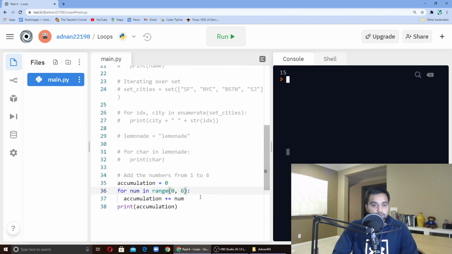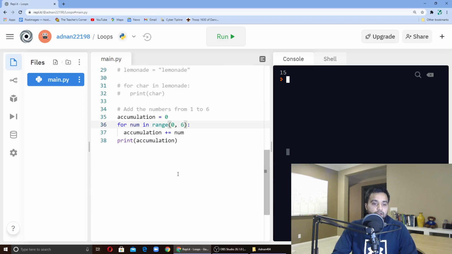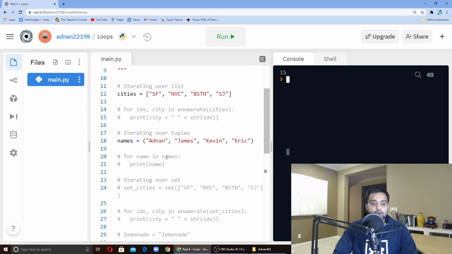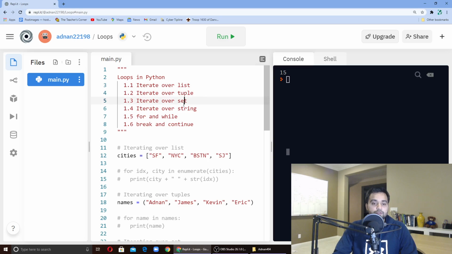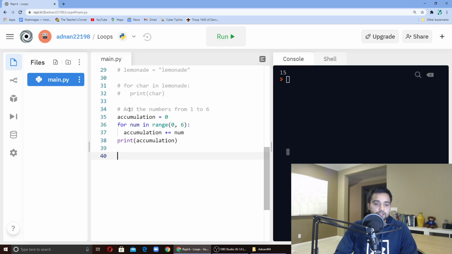Now what else? Now the for and while. Technically I did the for. We already saw the for in list, tuple, set, string, and also the natural numbers. So we're good with that. Now let's talk about the while. Let's just say this is my for demo.